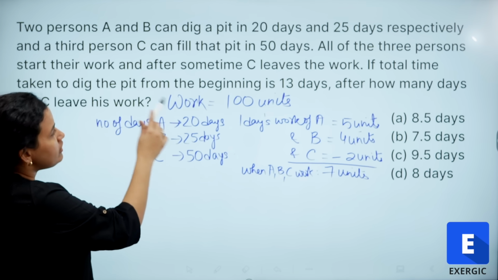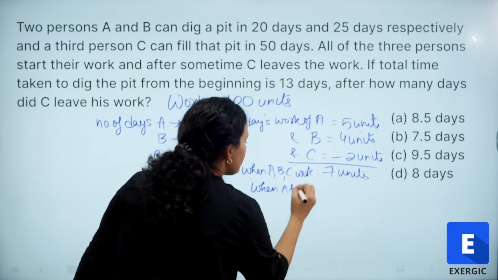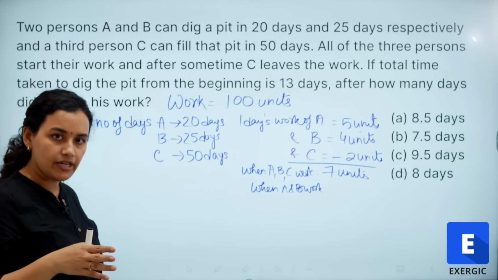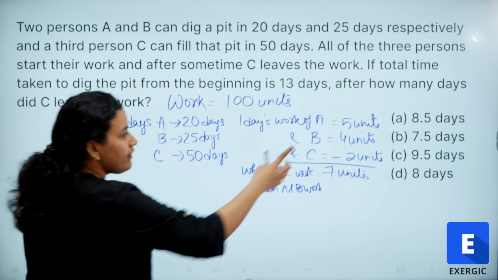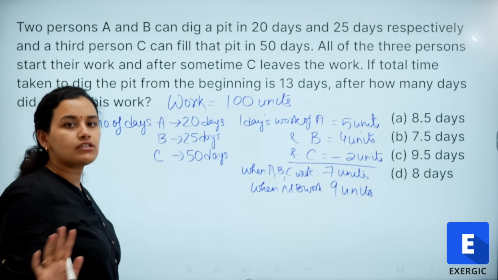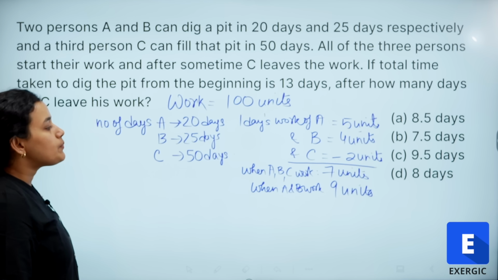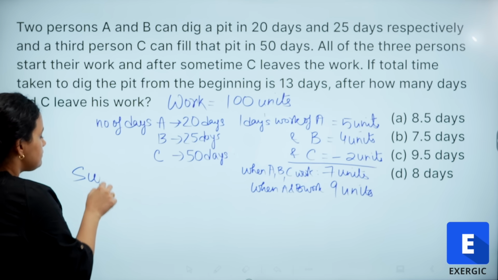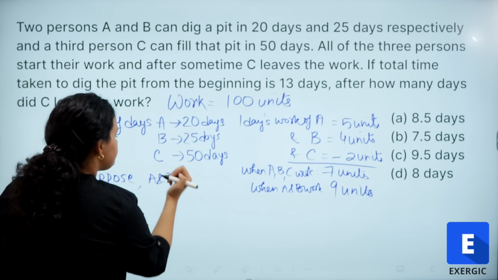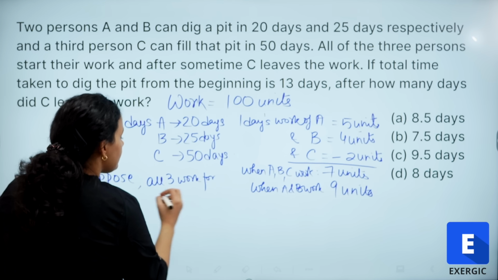But I know that after some time C leaves the work. So when C leaves and only A and B are working, how many units of work are done per day? 5 plus 4, or 9 units. Since C is no longer there, that minus 2 units of work is not happening. Is it clear? Now, let me suppose that all three, A, B and C, work for n days.